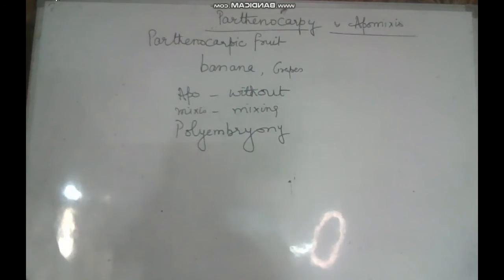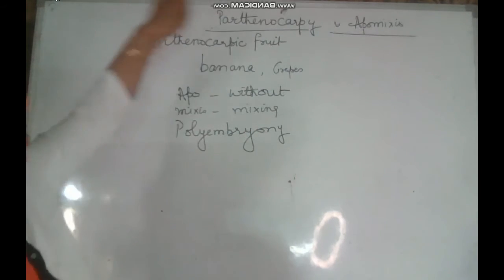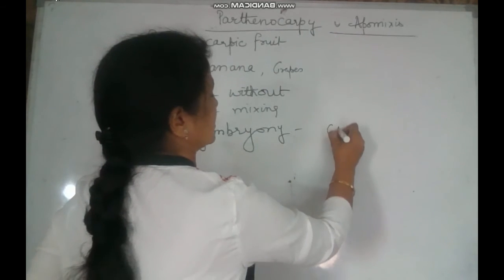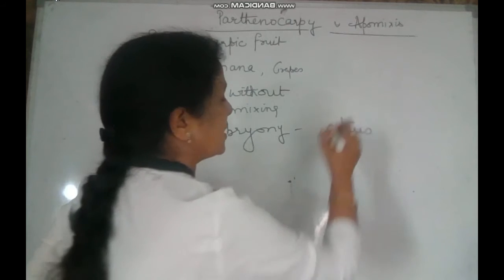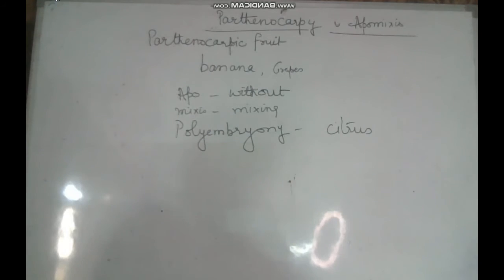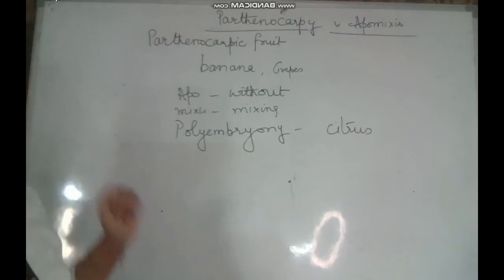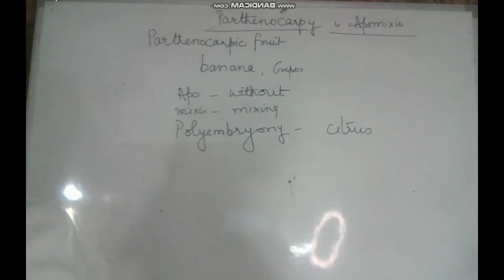So polyembryony is one feature of apomixis, and this you can observe in certain cases of citrus plants. Otherwise, the apomixis process is common in the Asteraceae family. Does this process have any advantage? Yes.